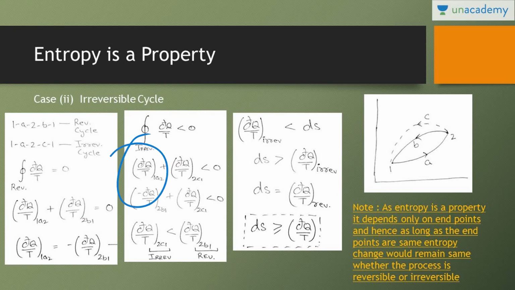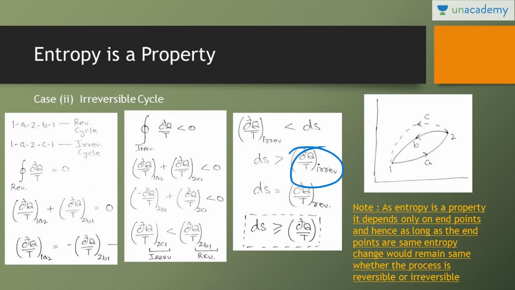Again taking dq by t through path A and dq by t through path C, in place of path A we can put path B, because from the first equation we have proved that. So dq by t through path B plus dq by t through path C is less than 0. Path B is a reversible process and path C is an irreversible process. For the reversible dq by t we can write ds. So ds is greater than dq by t irreversible. See, dq by t is not entropy change, ds is entropy change.